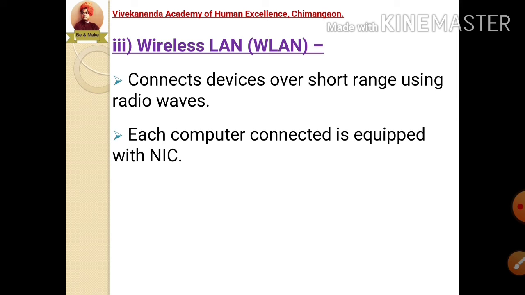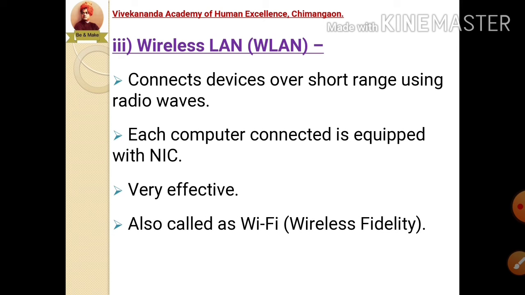Each computer which gets connected to the WLAN has a network interface card installed on the system. This technology is very effective, as users can move around in the coverage area and will be connected to the network at the same time. Means I can move around the area specified by the wireless LAN, but still I am connected with the network itself.